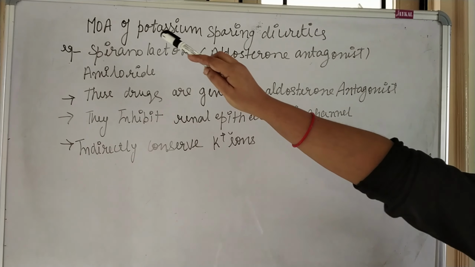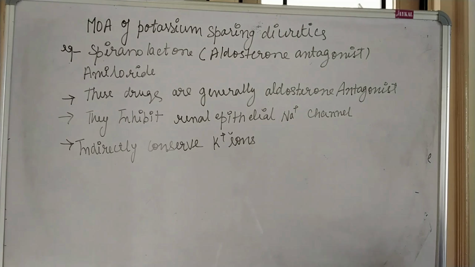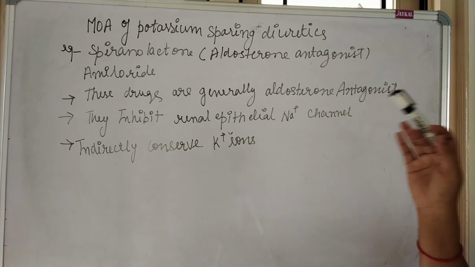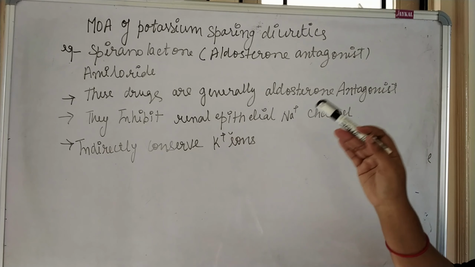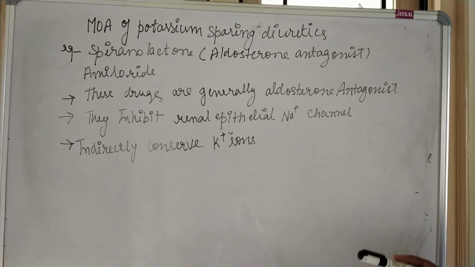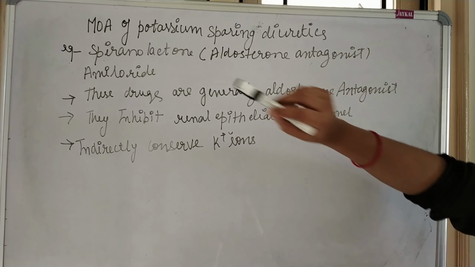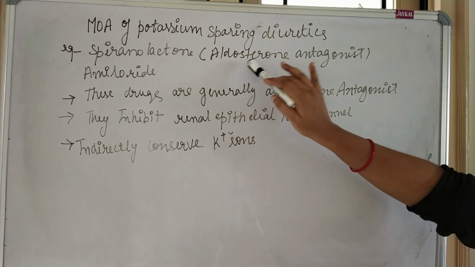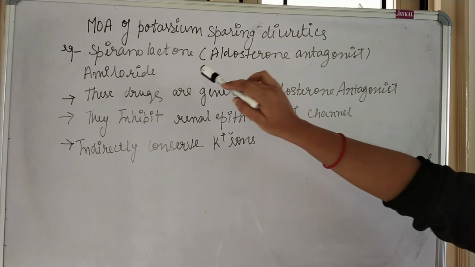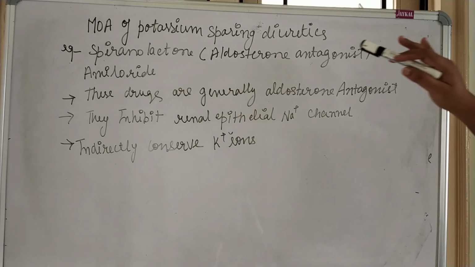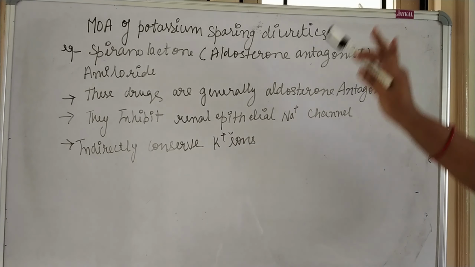Next we are going to discuss the mechanism of action of potassium sparing diuretics. Potassium sparing diuretics generally conserve the concentration of potassium. That is why they are known as potassium sparing, meaning they will spare the potassium ions. Examples of potassium sparing diuretics are spironolactone, which is also an aldosterone antagonist, and a second example is amiloride. These are the two examples that come under potassium sparing diuretics.